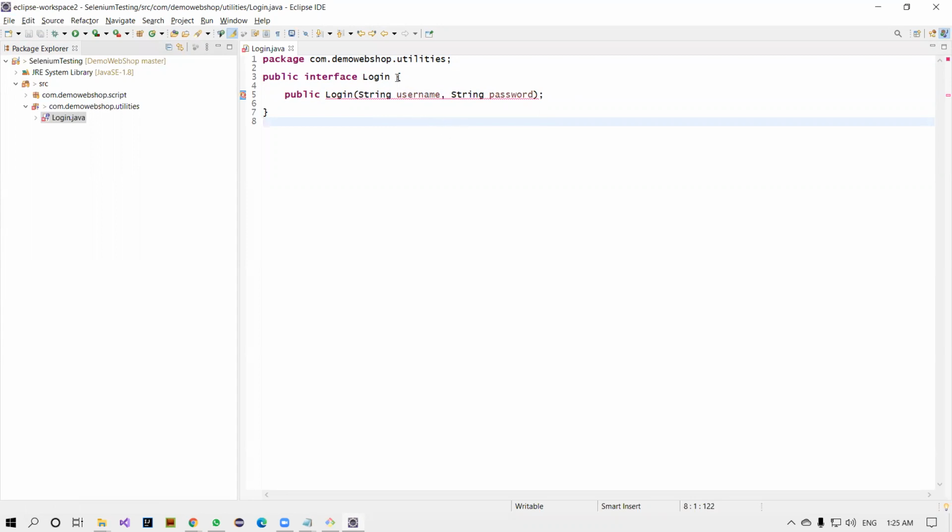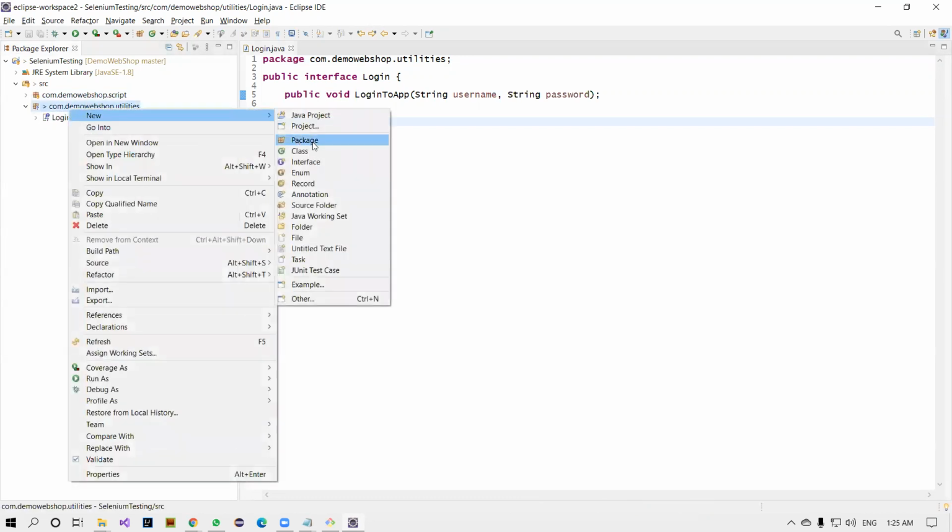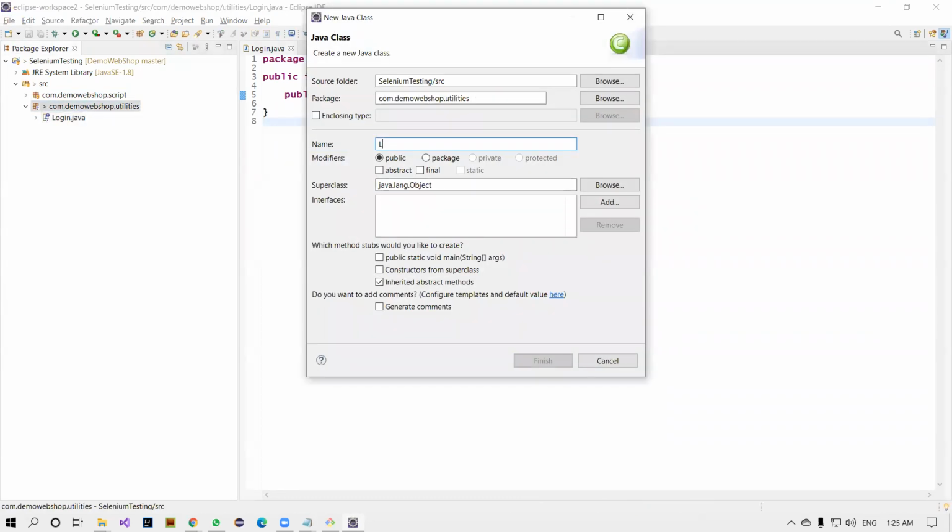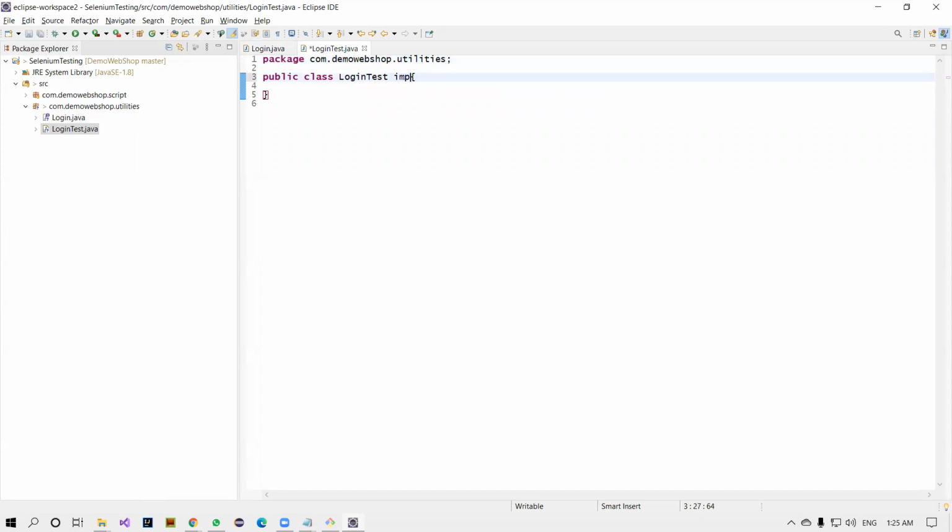Change the constructor. I'm sorry. I can say login to app. Right. Login to app. This is my constructor. So what I'm trying to do, I want to import another class called login test. Class, finish. I'm going to implement this fellow. Implement login, yeah, login. Then implement all these things. Implement your code here.